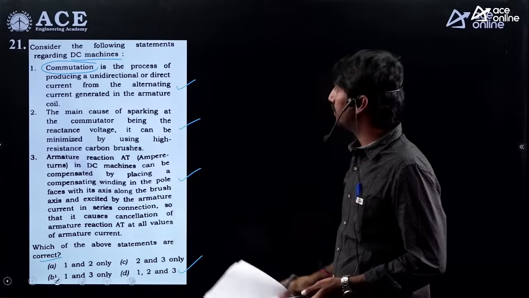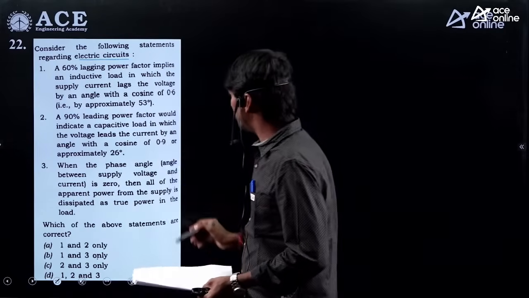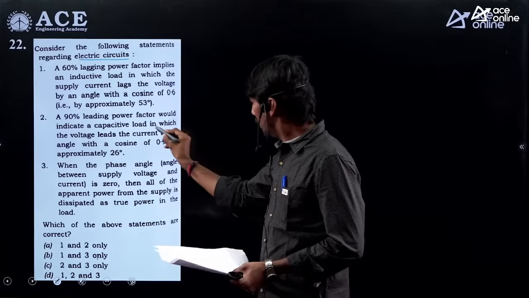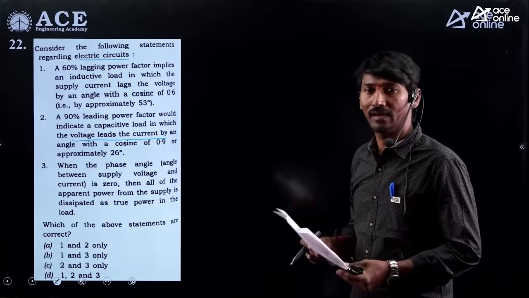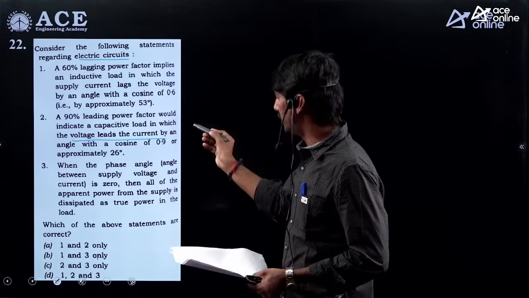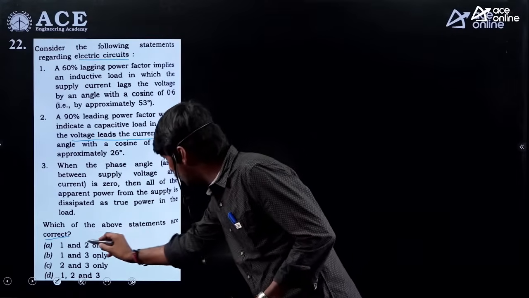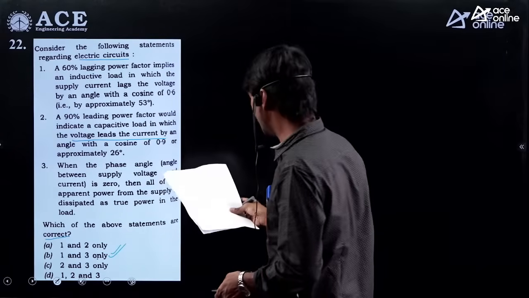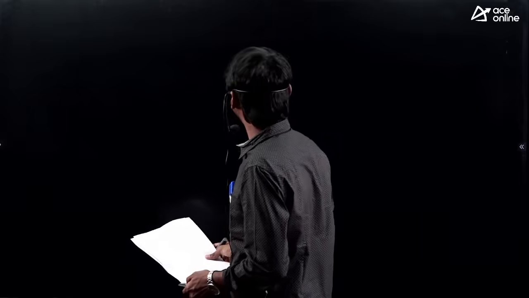then you can go for the other option. Right? Next one, consider the following statements regarding electric circuits. Here, one simple thing: a 90% leading power factor would indicate a capacitor load. Yes. In which the voltage leads the current. Actually, a leading load means the current should lead the corresponding voltage. But here, voltage leads the current. So therefore, this is wrong. But he is asking for correct ones. So automatically, statement 2 should not be there. Here, 2 is there in the other options, so automatically, option B is the answer. Right? Next one. So these are the questions from the corresponding basic electrical engineering.